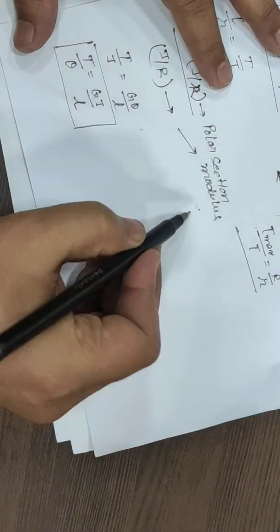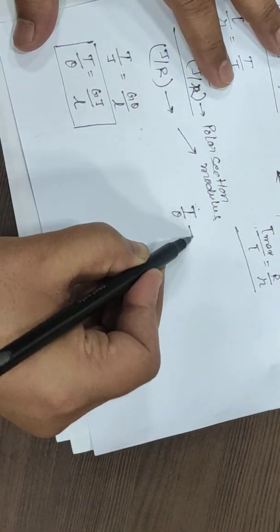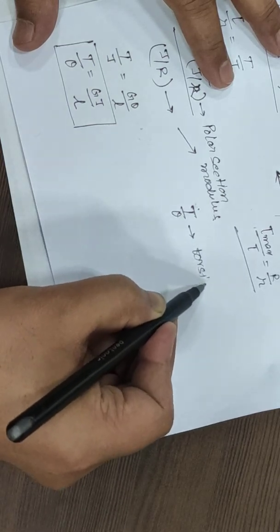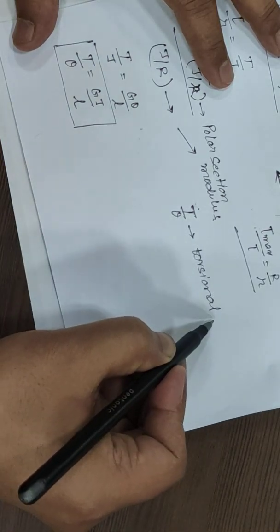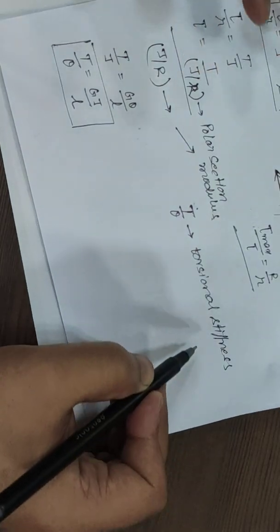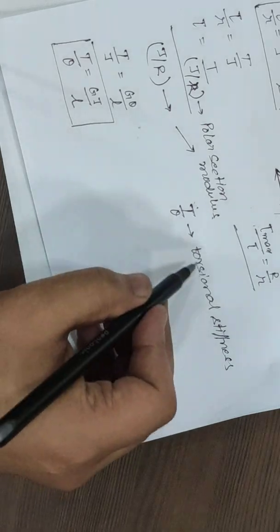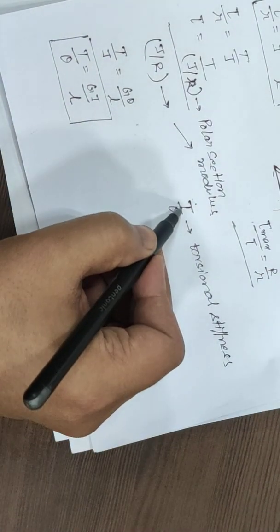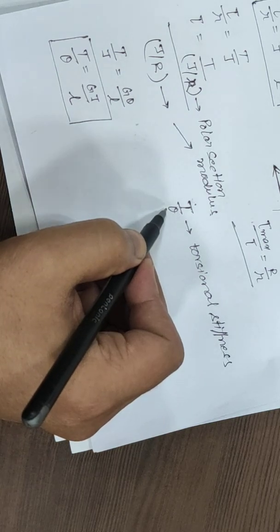Why is this known as the torsional stiffness? Because torsional stiffness is the amount of torque required to produce one unit deformation.